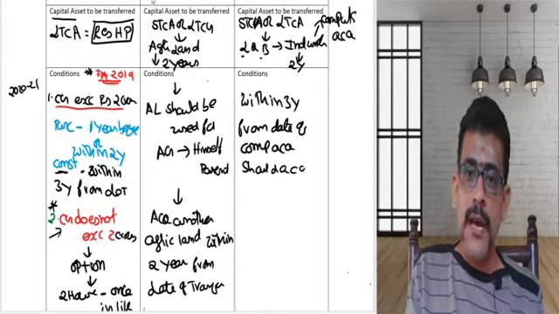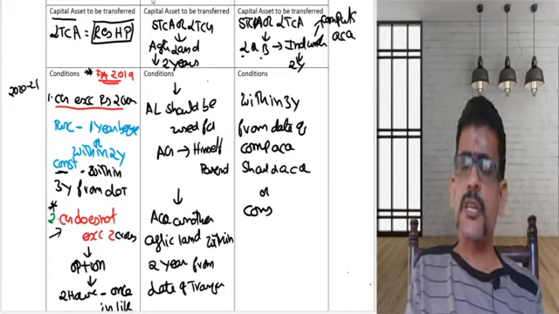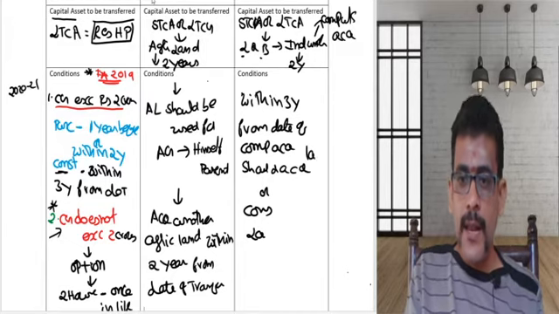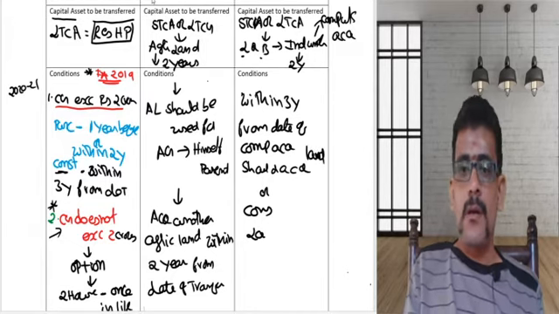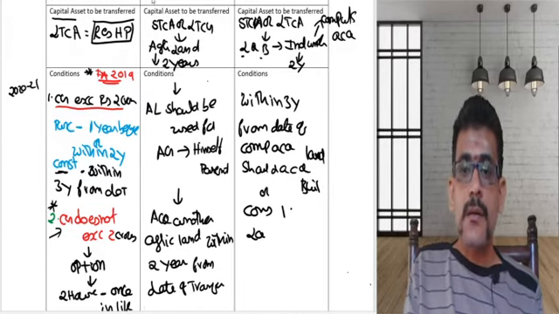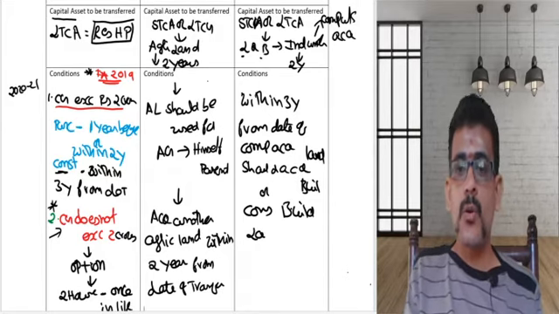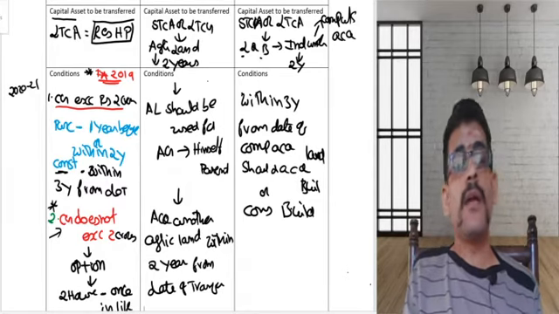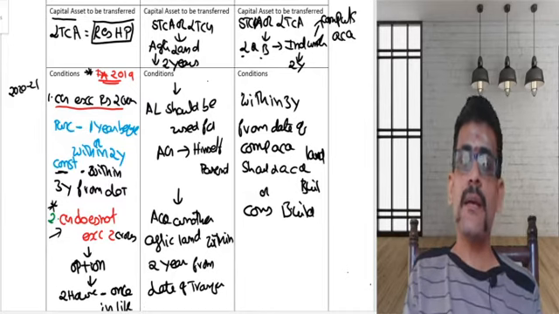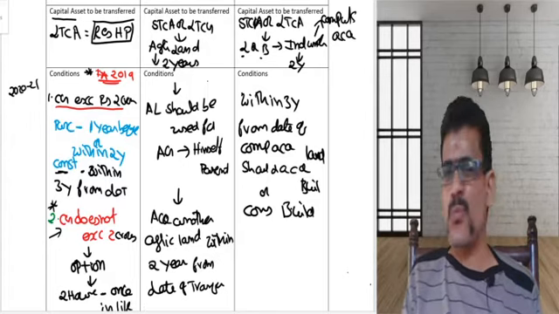he should acquire, or he can construct: acquire land, or acquire building, construct building. So he can acquire land, or acquire building, or acquire land and construct building within a period of 3 years from the date of transfer.